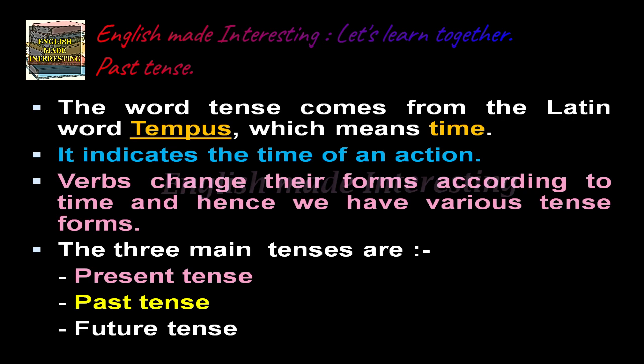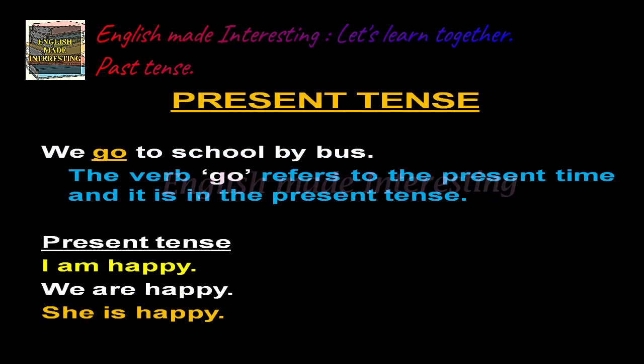Verbs change their forms according to time, and hence we have various tense forms. As you all know, the three main tenses are present tense, past tense, future tense. Now, what is a present tense? Look at the example. We go to school by bus. The verb go refers to the present time and it is in the present tense.